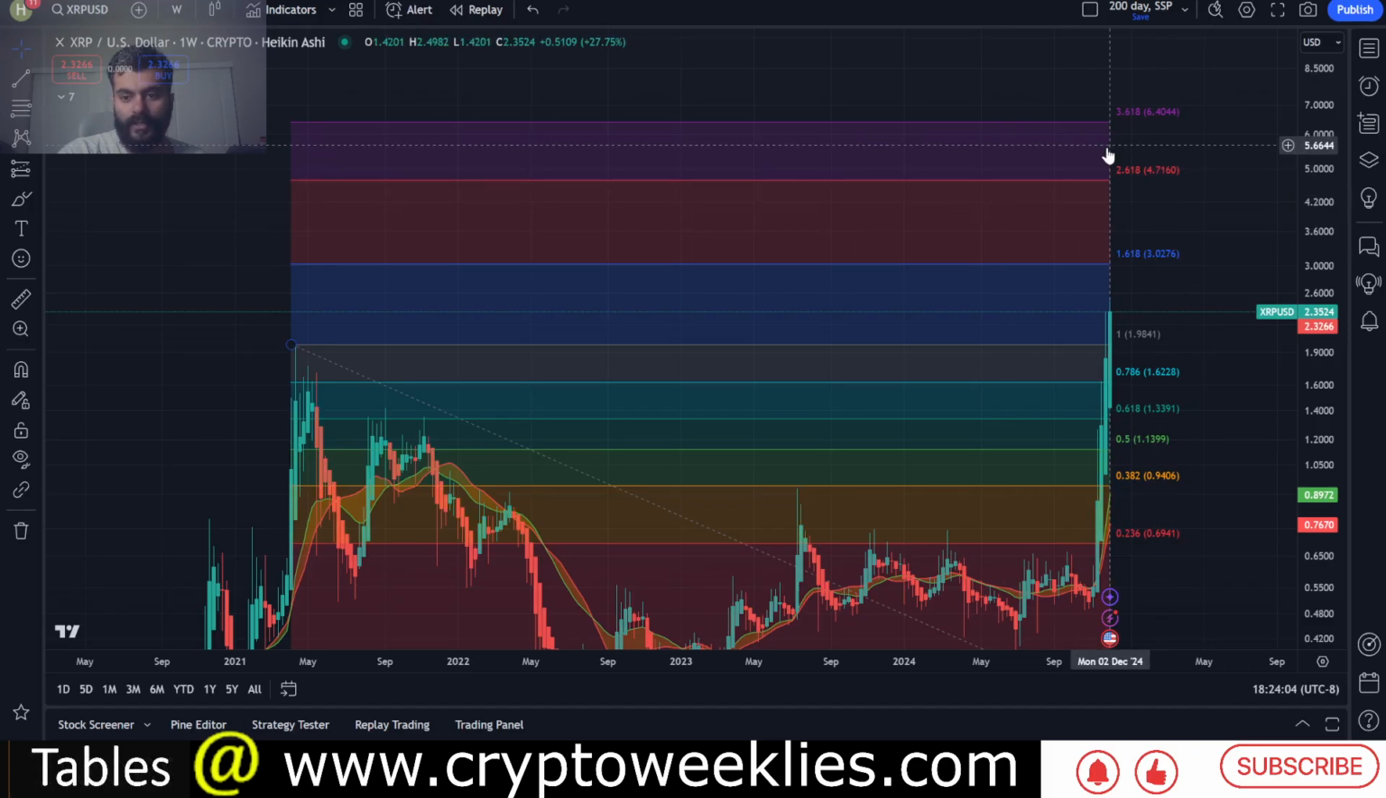The 2.618, which is a moderate target for this bull run per the Fibonacci levels, is coming in at around $4.71, and kind of a lofty goal for XRP coming in at around $6.40.